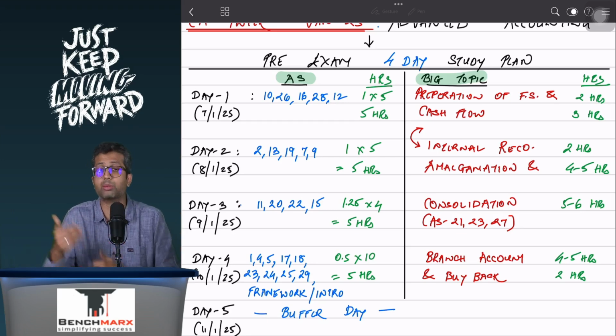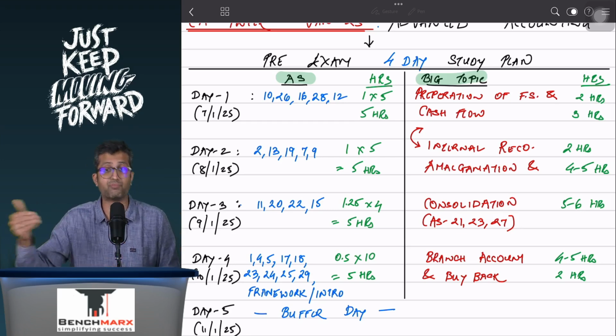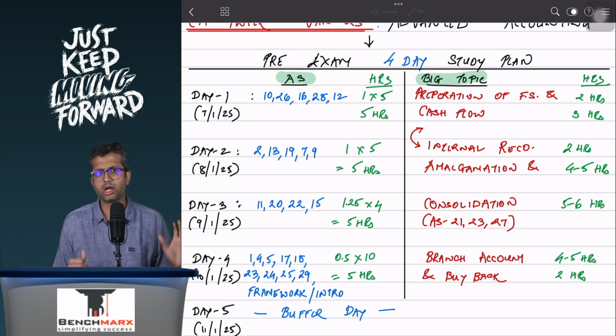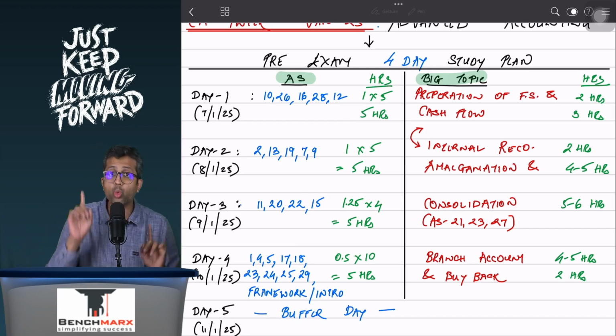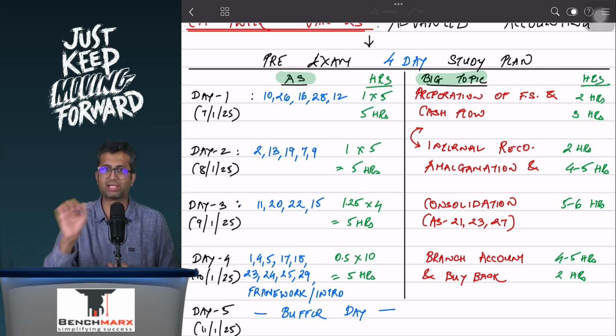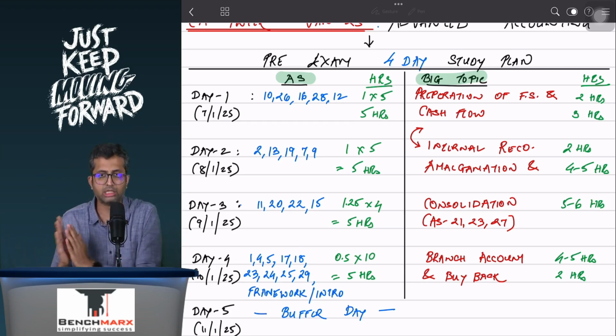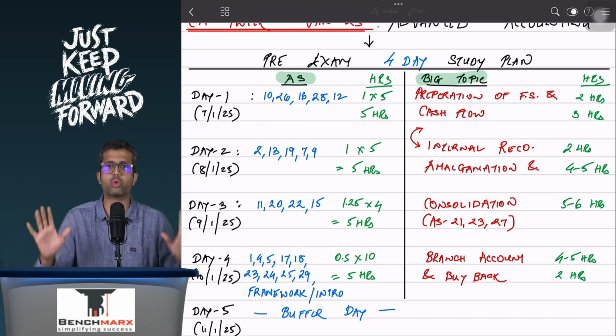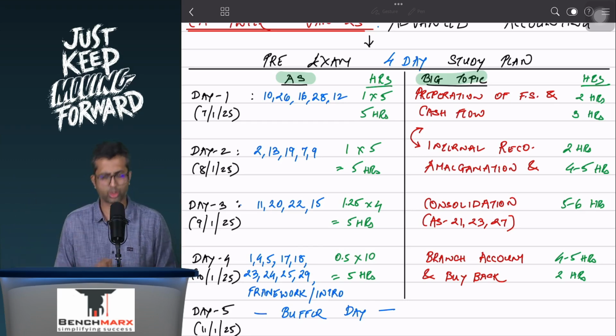Now, amalgamation is a little bigger topic, so we have a comfortable 4 to 5 hours. And again over here, 1 question on internal reconstruction and 1 question on amalgamation to be done as if it is done in the exam format, so that you know how to present. Other questions you will go through, specifically looking at the adjustments, specifically doing the important questions.